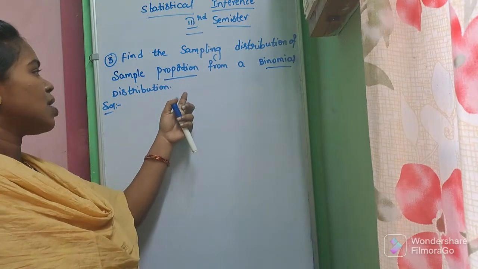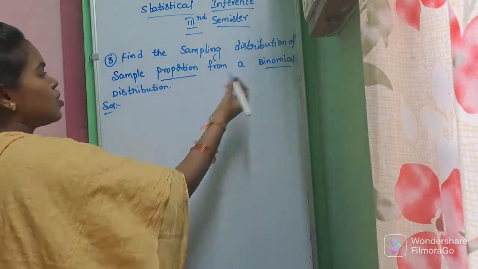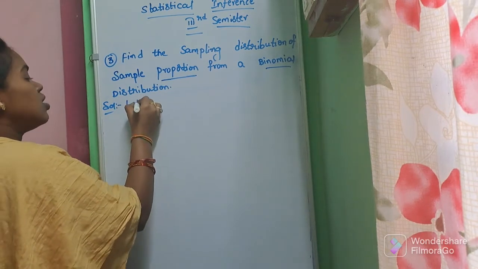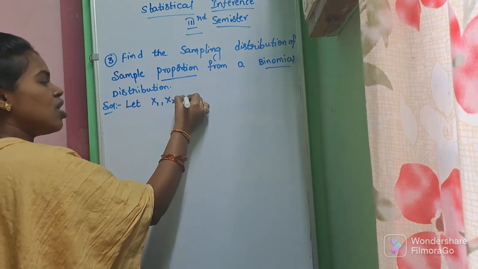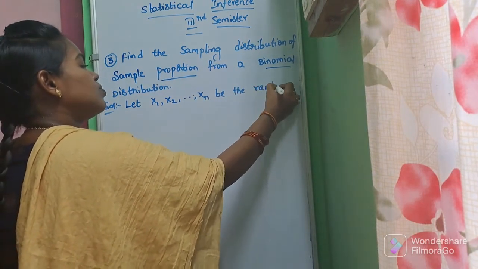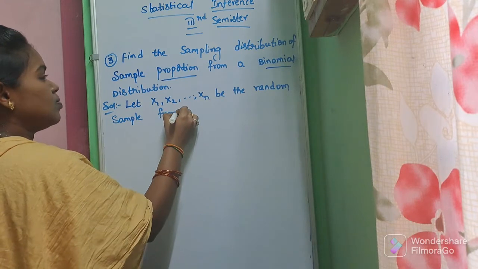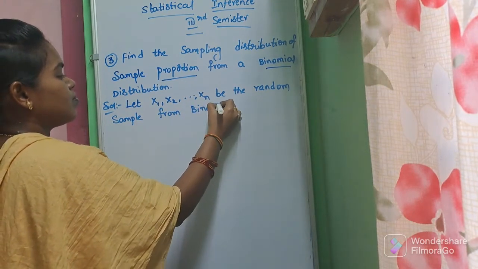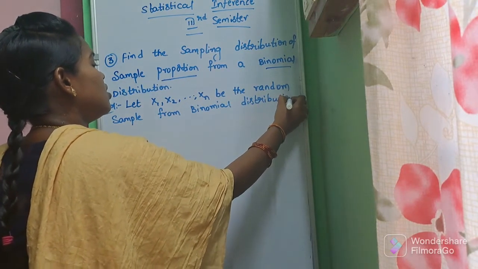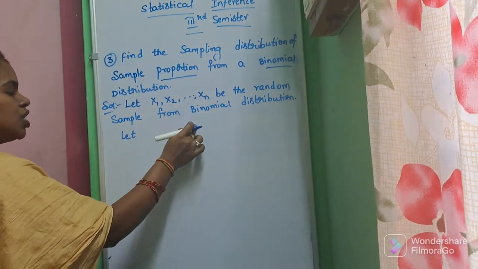Find the sampling distribution of sample proportion from a binomial distribution. Here we have to find out the sample proportion from the binomial distribution. For that we have to take a random sample. Let x1, x2 and so on up to xn be the random sample from the binomial distribution. If we take a random sample from the binomial distribution, here a population will exist.